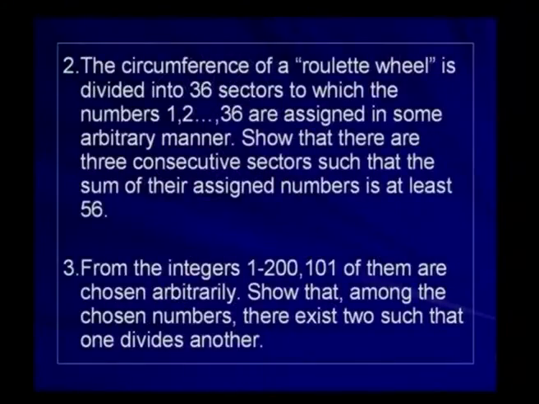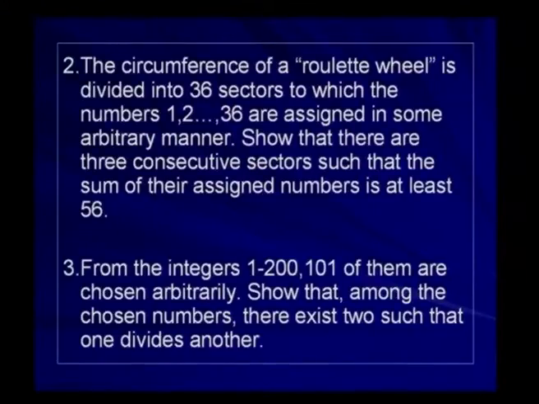The third one, and you can also see the application of the pigeonhole principle, is like this. From the integers 1 to 200, 101 of them are chosen arbitrarily. Show that among the chosen numbers, there exist 2 such that one divides another.